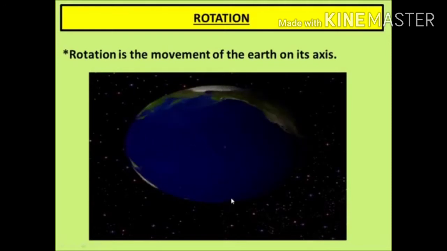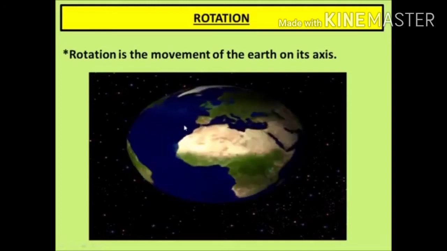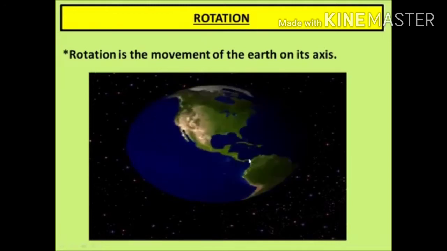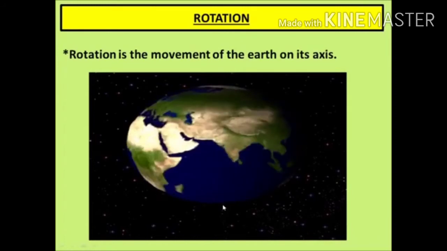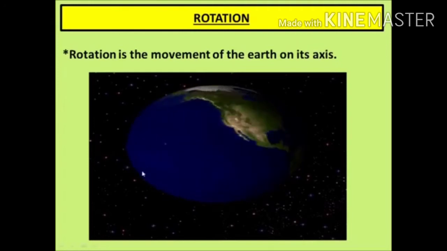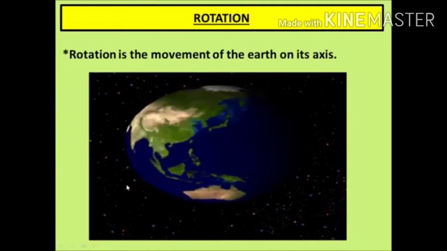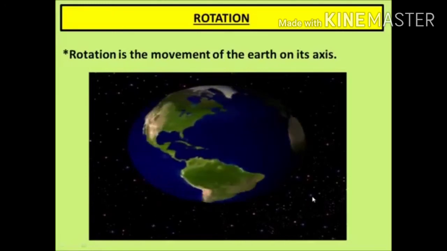All the lines, latitudes and longitudes, which you have seen in the second lesson, are imaginary lines. Like that, axis is also an imaginary line. So Earth moves around its axis, which is known as rotation of the Earth.